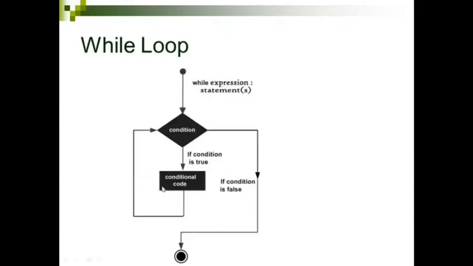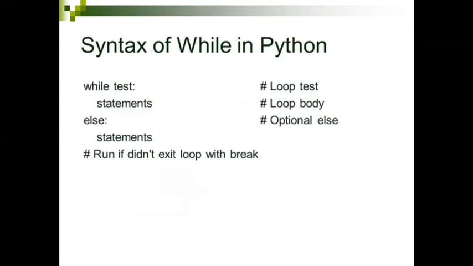This is how the flow goes with a while loop in Python. You have the while keyword followed by the condition check. If that condition check is true, then these statements will be executed. Till this condition is satisfied, these statements will be executed several times, more than one time. And if it fails, it comes to this part. If there is any statement, it will be executed, or the process ends. So this is the simple flow of a while loop in Python.